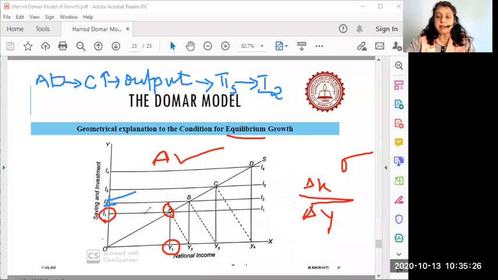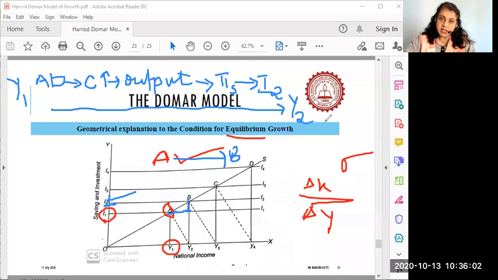And what has happened is that the economy has moved from here; this entire movement has happened like this. From here it has moved to points such as B. So the economy moves from A to point B. And what has happened at point B? At point B, in this entire cycle, income has increased from Y1 up to Y2.